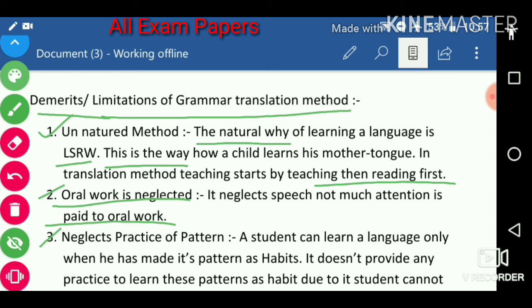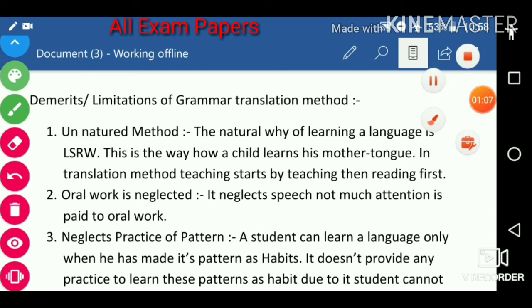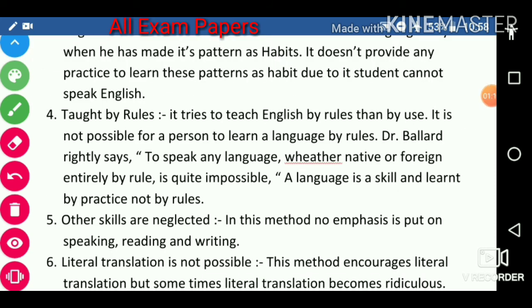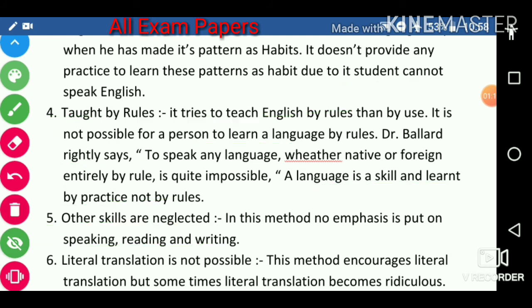Next, it neglects practice of patterns. A student can learn a language only when he has made its patterns into habits. It doesn't provide any practice to learn these patterns as habits, due to which students cannot speak English. Next, it is taught by rules. It tries to teach English by rules rather than by use. It is not possible to learn a language by rules.